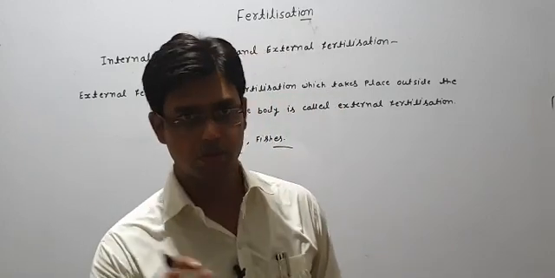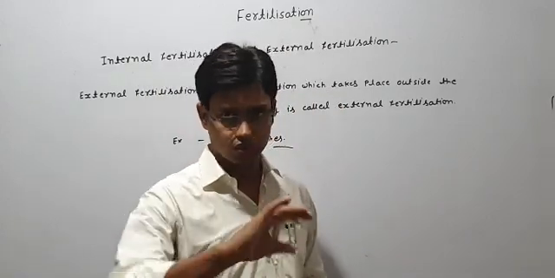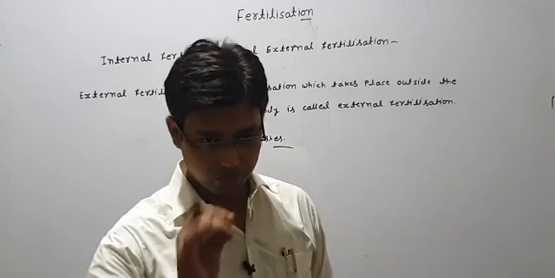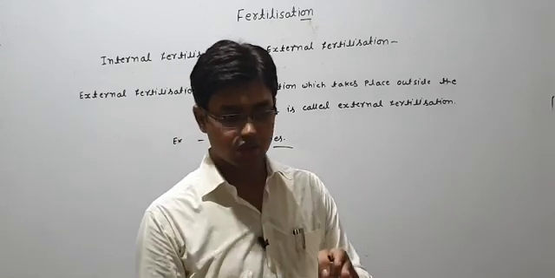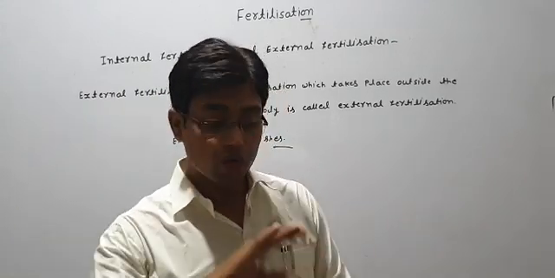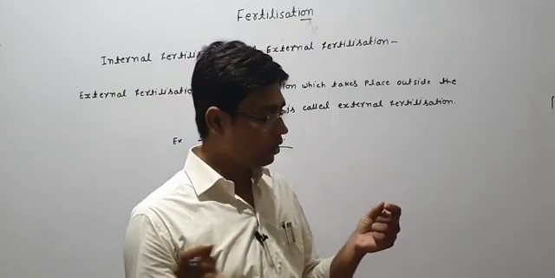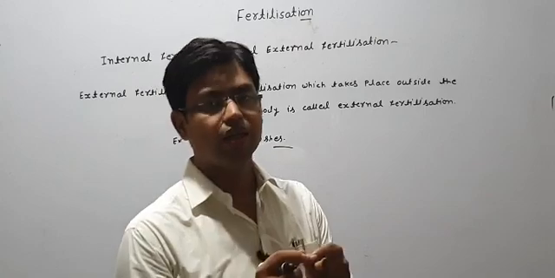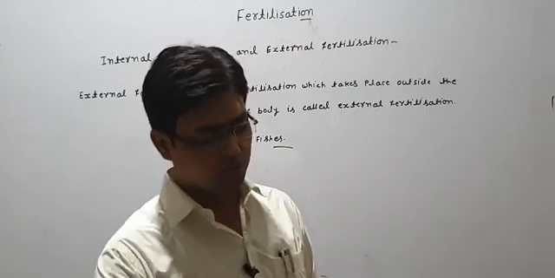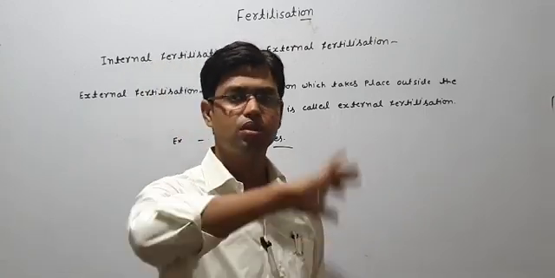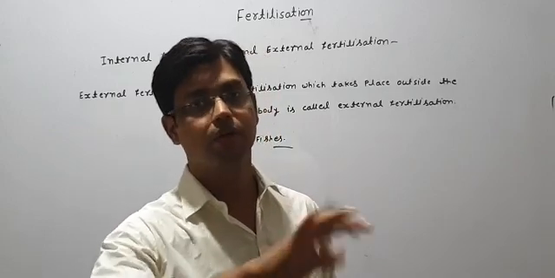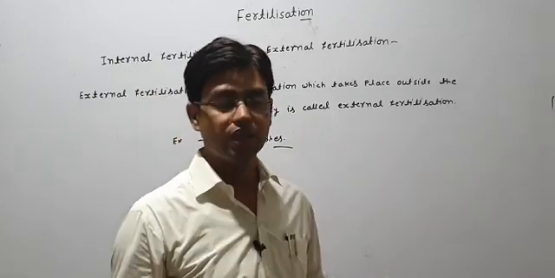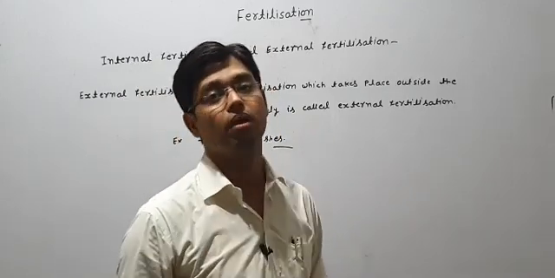The male also secretes or puts his sperm in that watery substance, outside in the water, and when a sperm meets the ovum or egg, they fertilize. So both male and female put their eggs and sperm outside their body, not inserted inside the female body.